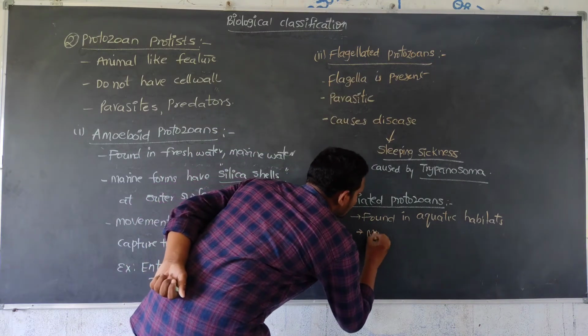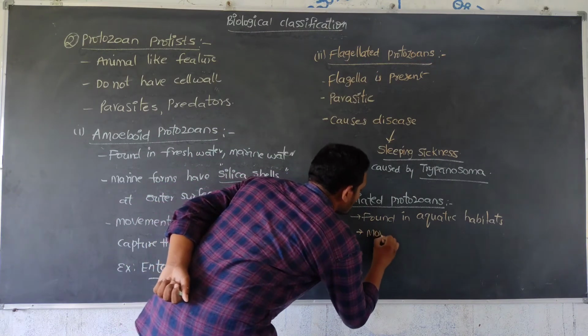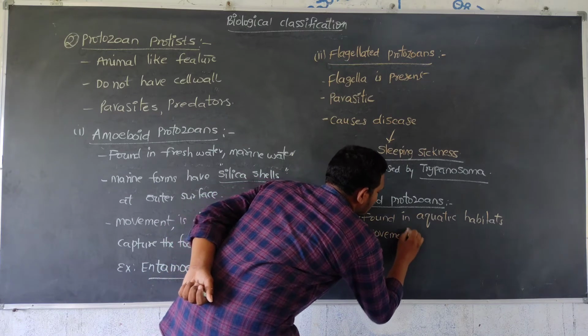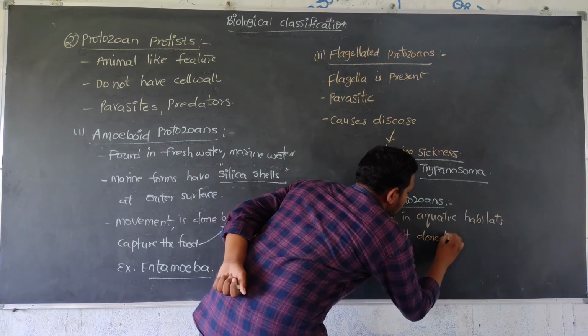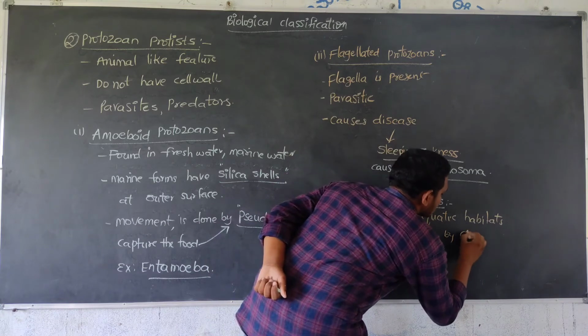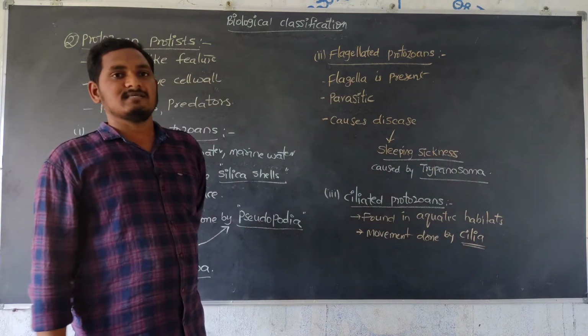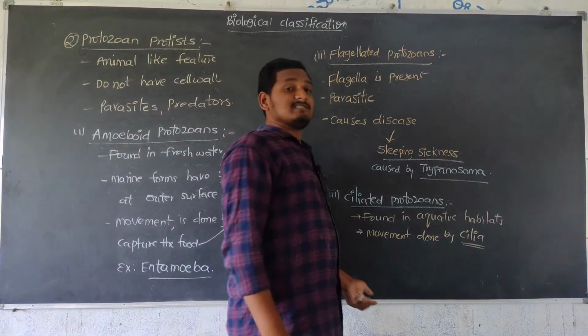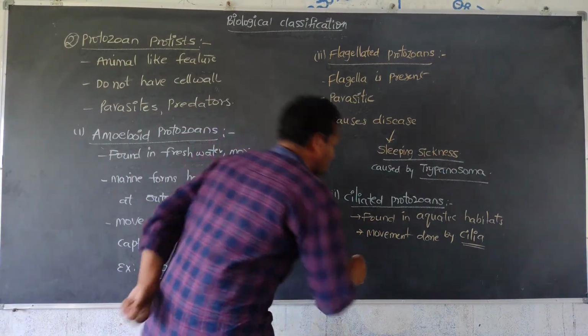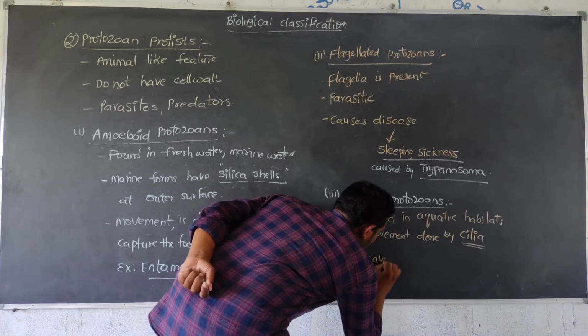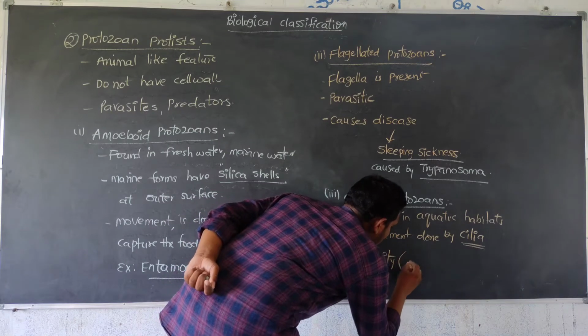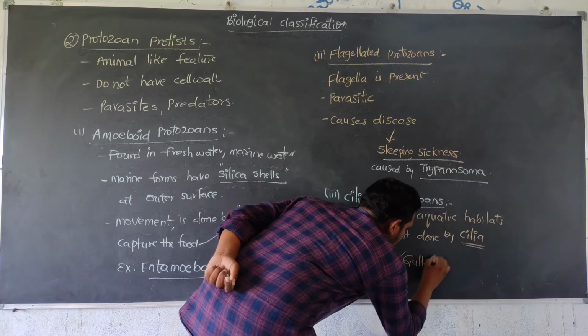Movement is done by cilia. Next, there is a cavity in their body, that is the gullet. So a cavity is present, and that cavity is called the gullet.